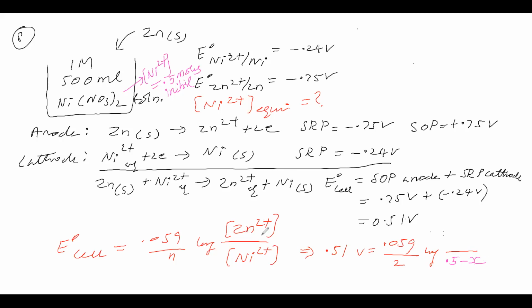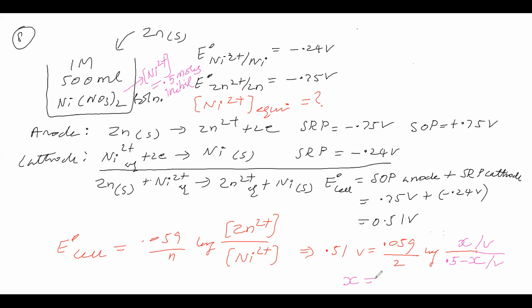It is x. Here we have a concentration term, but we substituted number of moles, so how is it correct? Number of moles by volume, the volume gets cancelled, so we need not consider volume. If you simplify this, you will get x.